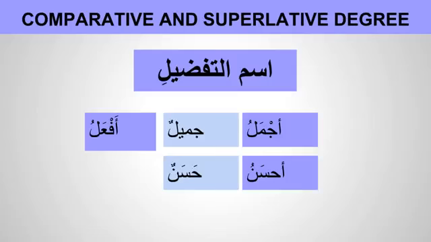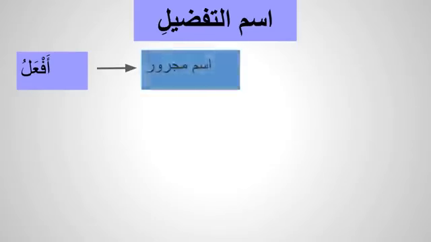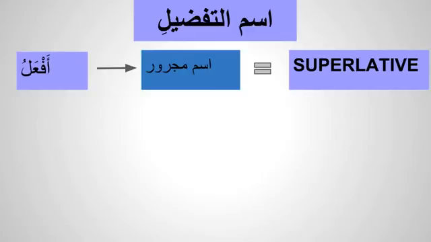Now, how do we know in a sentence whether it is talking about comparing or about a superlative? If we have this pattern af'alu immediately followed by an ism majroor, like a pattern of mudaf mudaf ilayhi, so af'alu followed by an ism majroor, that is a noun that has kasra, then that is a superlative.